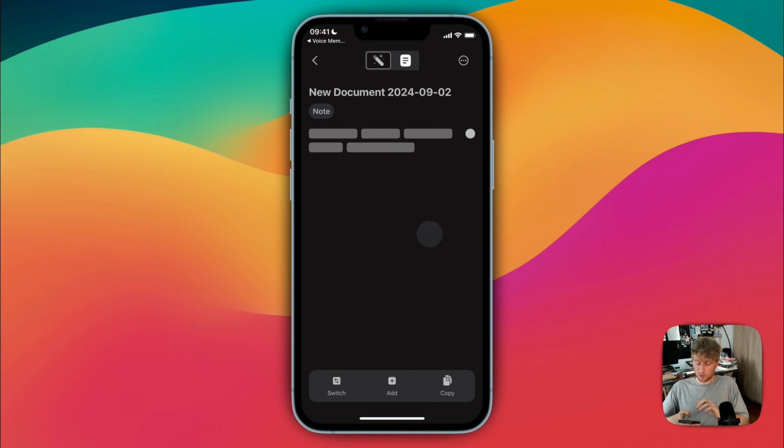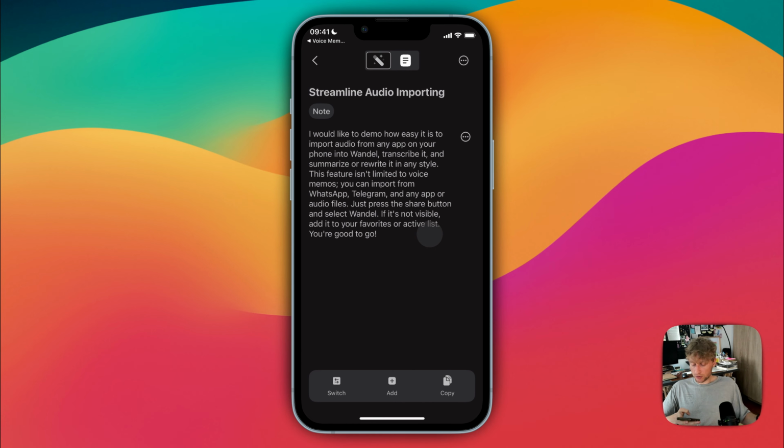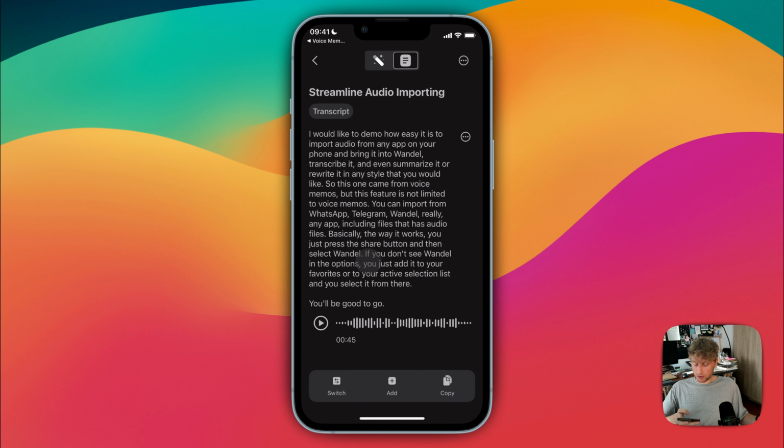And again, here I have my transformed note, and then I can tap over into my actual transcript.